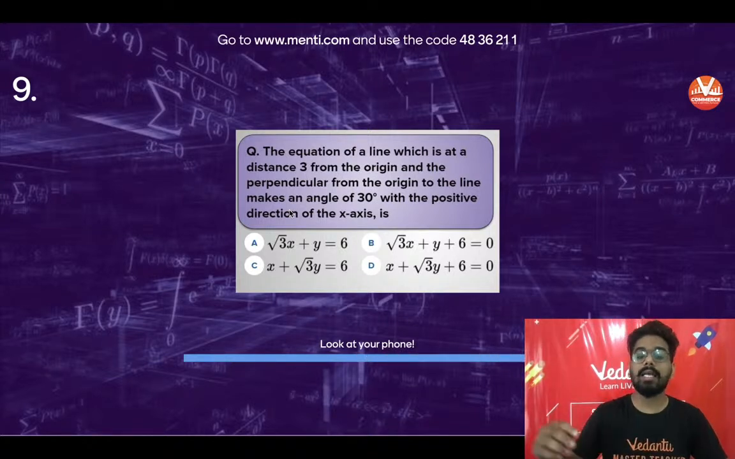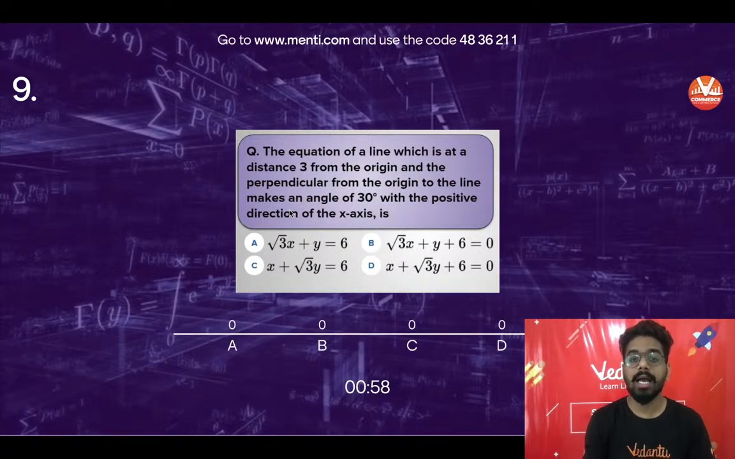Now question number 9. Equation of a line which is at a distance of 3 from the origin and the perpendicular from the origin to the line makes an angle of 30 degrees. This is the normal form of the line. It makes an angle of 30 degrees with the positive direction of the x-axis. Let's see whether you can do this question or not.